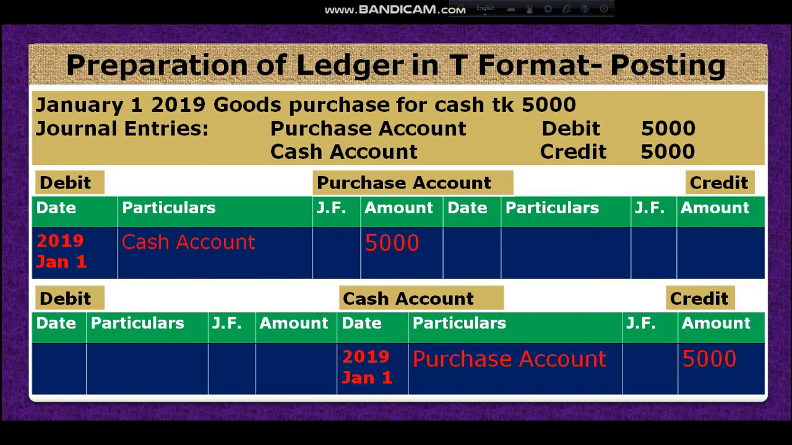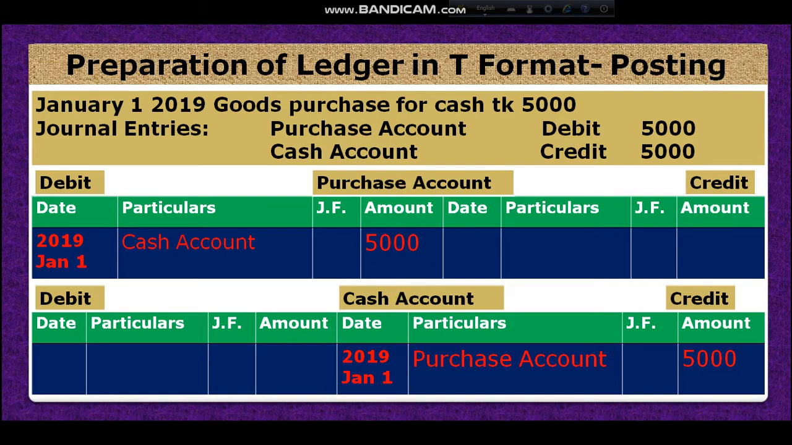Now preparation of ledger in T format. Posting. That means how we will post it in T format ledger. Dear student, I have written here an example, goods purchase for cash. This is a transaction, goods purchase for cash. The journal entry is purchase account debit, cash account credit. That means in this transaction there are two accounts related. One is purchase account, another is cash account. For ledger we have to open purchase account and cash account. That means one ledger for purchase account, another ledger for cash account.